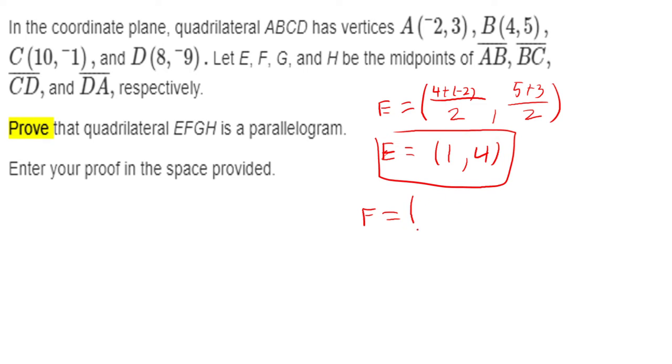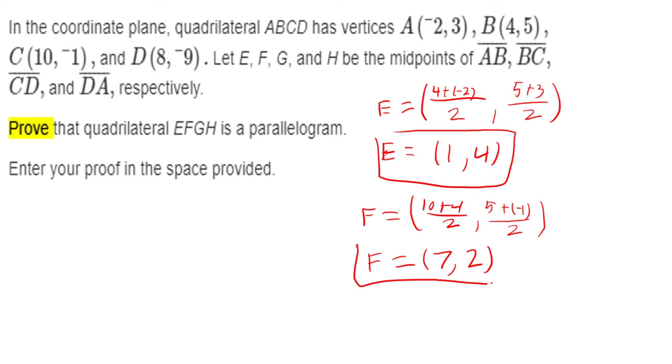Next up, we got F. So F is going to be between B and C. We're doing 10 plus 4 divided by 2, comma, 5 plus -1 over 2. This is going to give me F is at 10 plus 4 gives me 14, divided by 2 is 7. 5 plus -1 will be 4, divided by 2 is 2. Now we got F. Midpoint formula again.